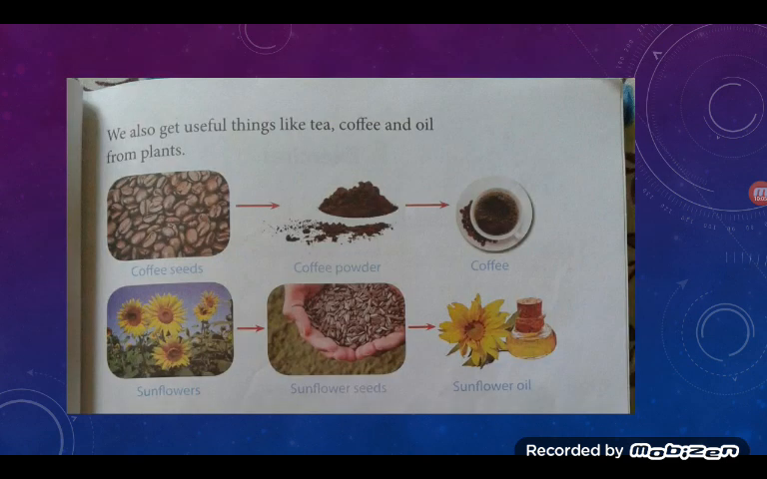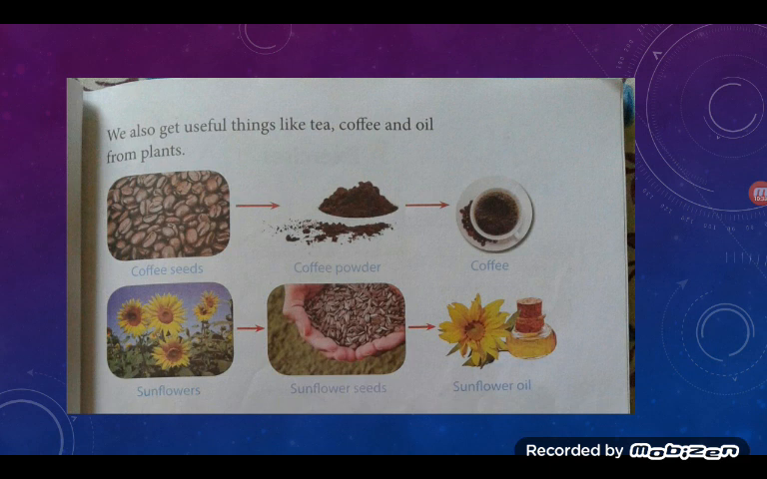Now next page. We also get useful things like tea, coffee and oil from plants. Now while teaching, I have shown you everything. How do we get coffee? Then how do we get those berries, and then those are dried, and then we get coffee beans, and then we get coffee powder, correct?